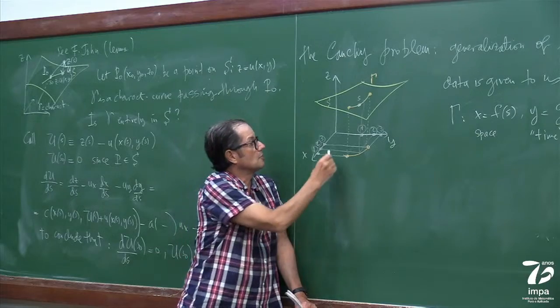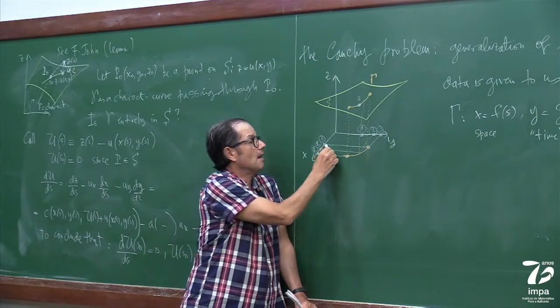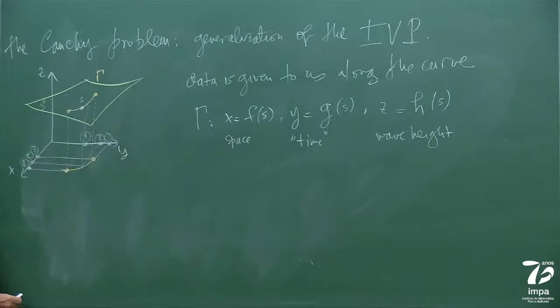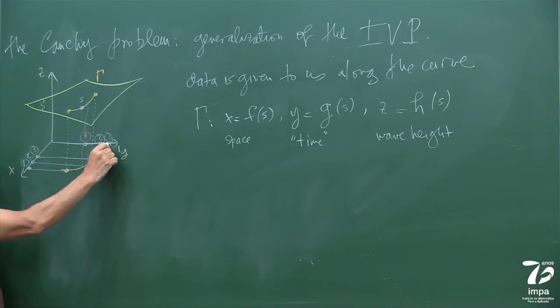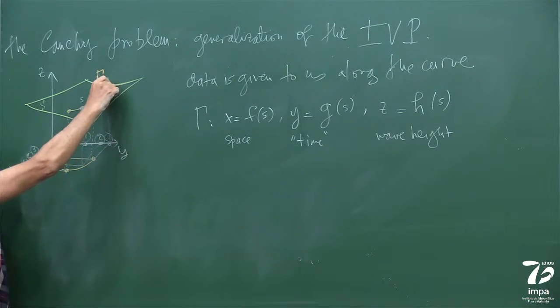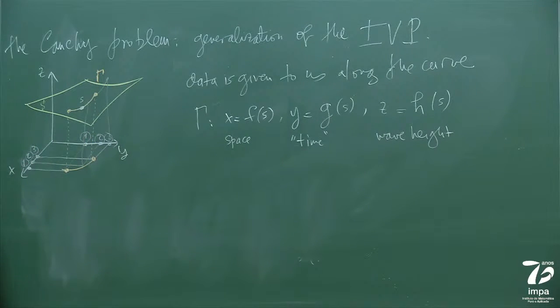And a third station, at some other time, gave me the wave elevation there. This is the Cauchy problem. So I have information of my wave at different places in different times. That can happen in practice, no big deal. Now mathematically, the picture is fine.